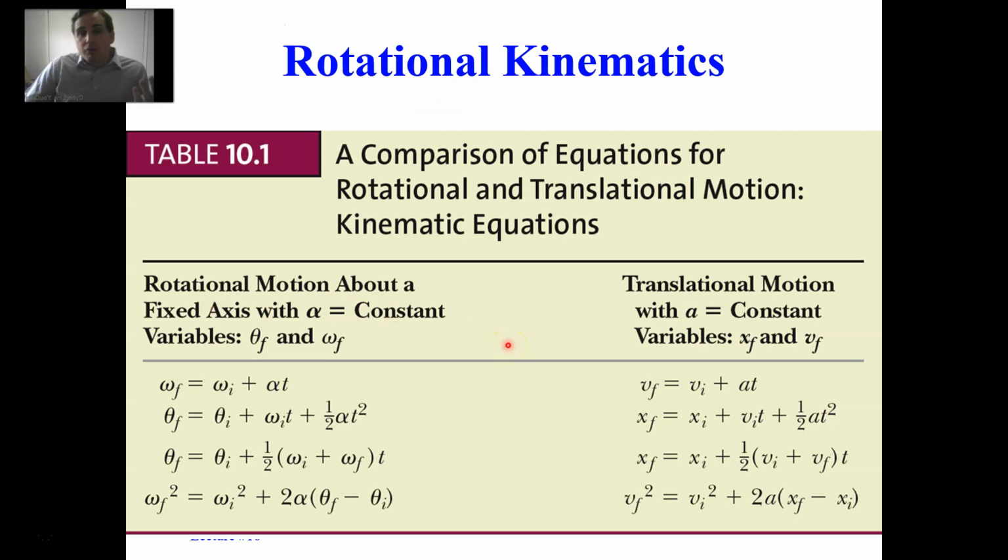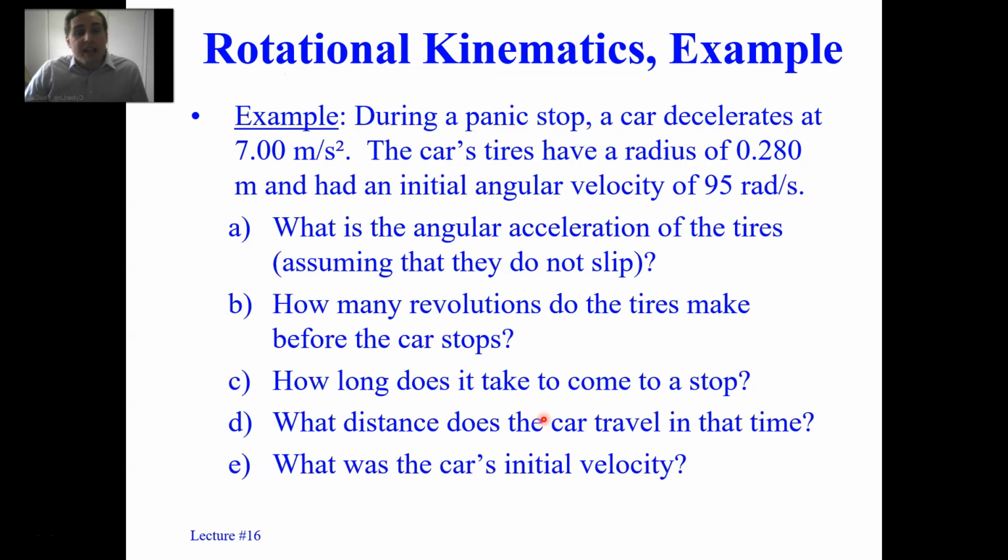So here's how the rotational kinematics look just like the linear kinematics. Notice there's exact analogies between these equations. By the way, this comes from one of my previous textbooks. So delta theta is written out like so, and so is delta x. And notice that the average velocity is written out, again, 1/2 the sum of those two velocities, whether it's linear or angular. And everything else pretty much looks the same. Here's an example of a car doing a panic stop, but I will perform this example in a later video.